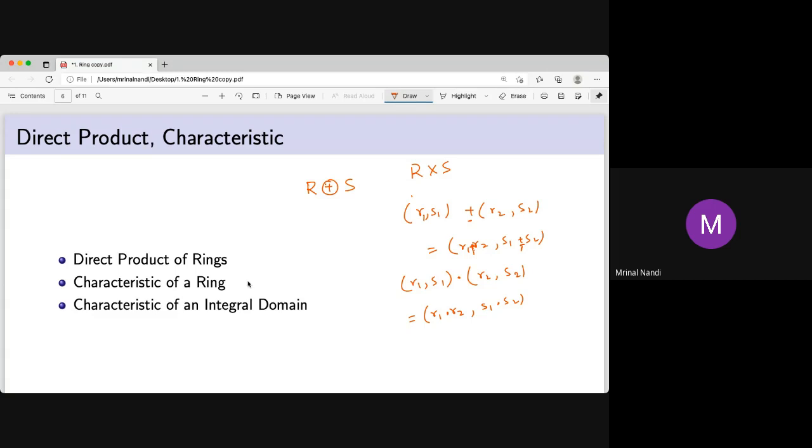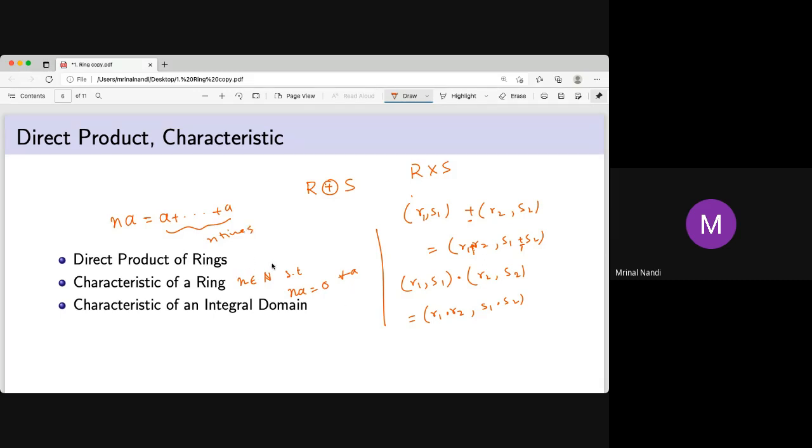So, characteristic of a ring. You know characteristic. What is the characteristic? The characteristic of a ring is the natural number n such that na equals 0 for all a. What is the definition of na? Again, a is some abstract thing, maybe a tiger or a lion, but n is a natural number. So the definition of na is not n into a. Remember, the definition of 2x is not 2 into x. The definition of 2x is x plus x. So it is a plus a plus a, n times. You can add as many times as you want, so it is n times addition.